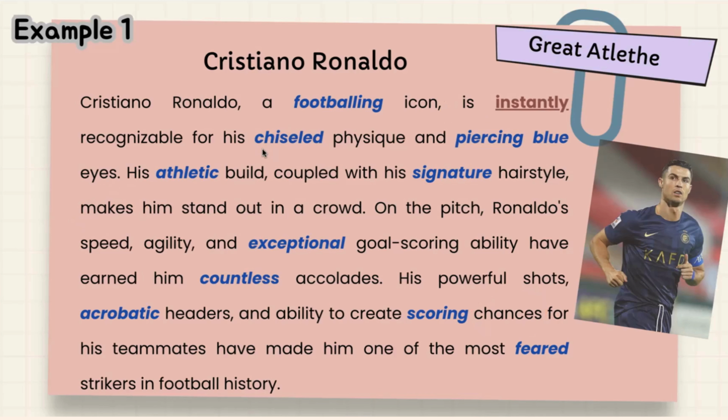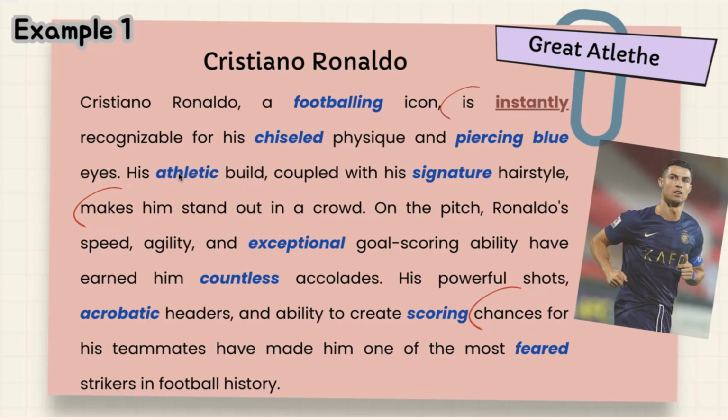And then here we can also see chiseled as a past participle functioning as an adjective for physique. And also piercing blue eyes, with piercing from a present participle and blue from a color. So we can see here the use of adjectives for modifying nouns like footballing icon, chiseled physique, piercing blue eyes, athletic build.